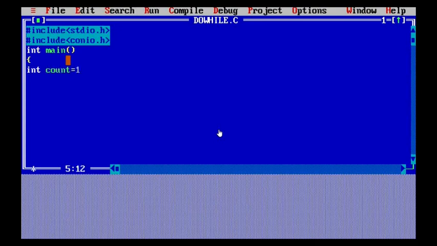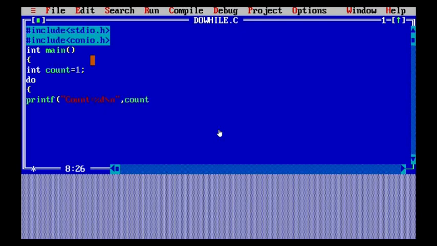So here I have defined int count equals to 1. So the variable count I have taken and its value is 1. After that, in the do block I am going to printf the value of the count variable. So here I have written printf, and I am going to display the count value. I have written percentage %d comma, and then I am going to print that count value, that is the variable that I have already defined.